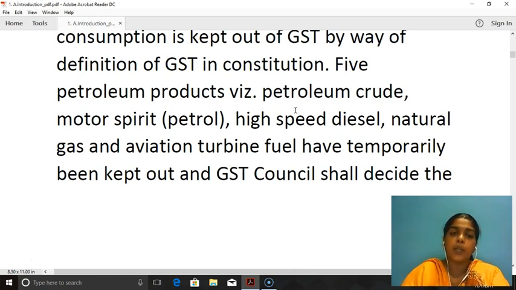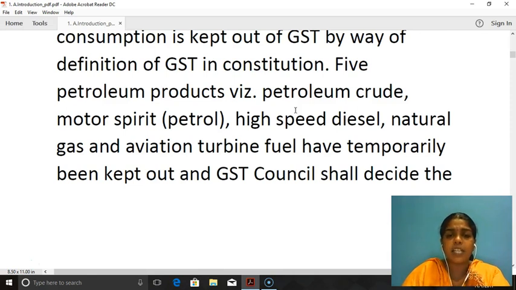So I repeat, when the 5 petroleum products are brought into GST, we can expect a lower price for all these 5 petroleum products, and this would therefore affect the revenue of central and state governments. They have decided that temporarily it should be kept out of GST, but in the future they will be brought into GST. So what is the ill benefit?